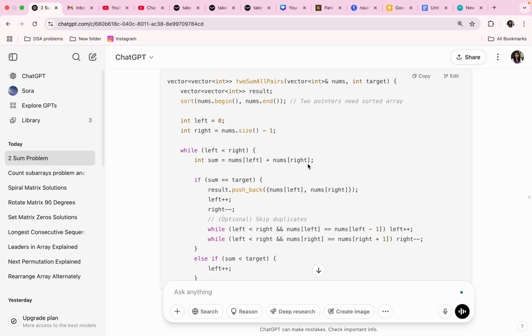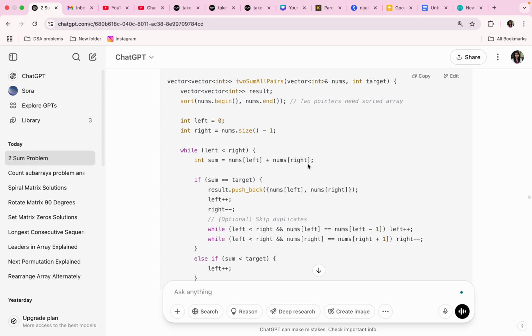So I'll read the code from the first line. We are returning a vector of vectors of int, the function is twoSumAllPairs, and input arguments are vector<int>& nums and int target. We are solving the two sum problem here, and we are returning all possible values. So the result, a vector of vectors, is declared: vector<vector<int>> result. Sort nums.begin() and nums.end().